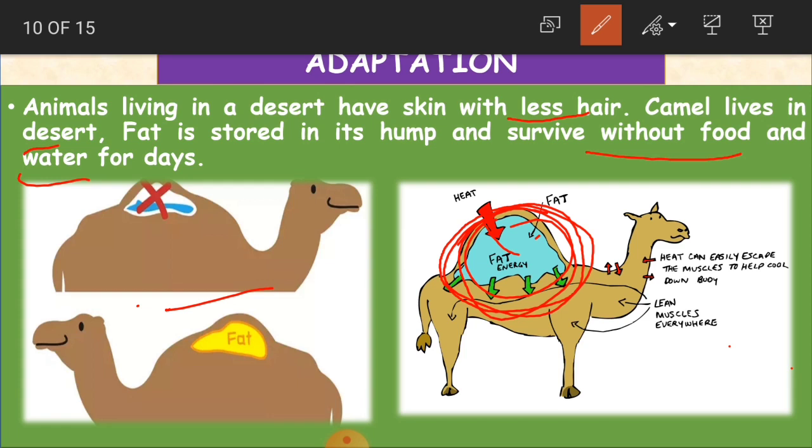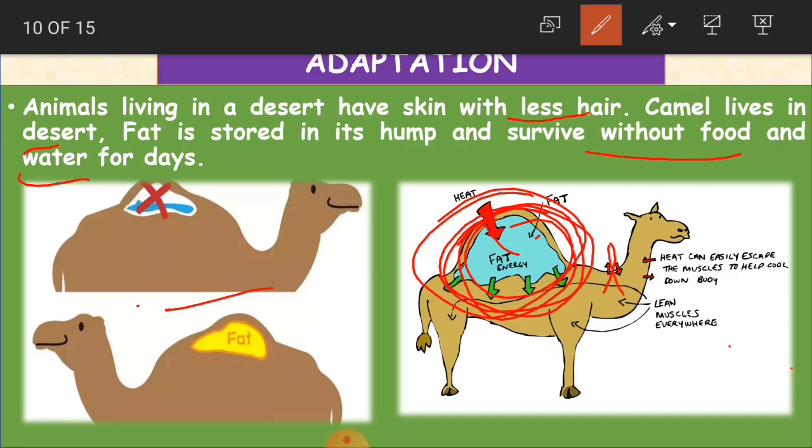In the sense, it is adapted to live in that particular climate because of these features. What is the feature here? It has got a hump, and this hump is stored with fat as its food and water.